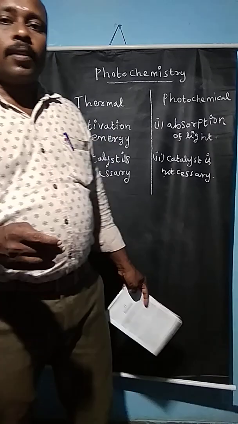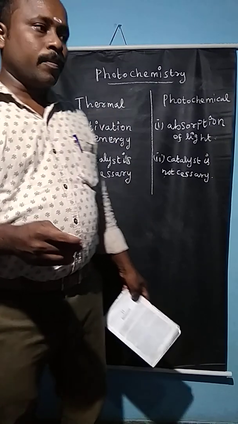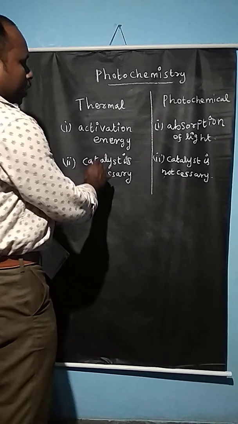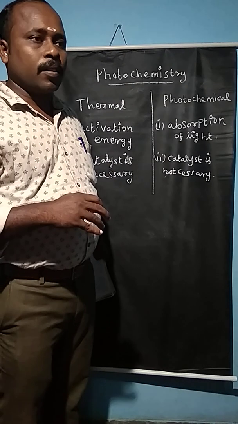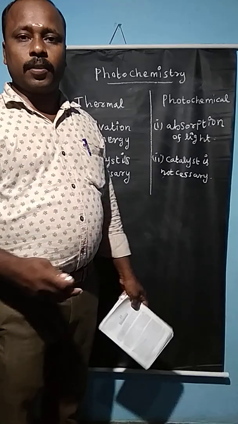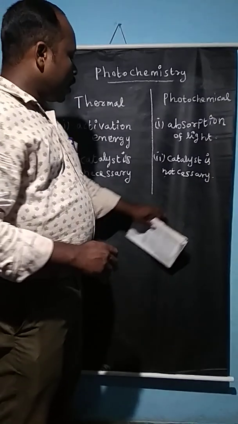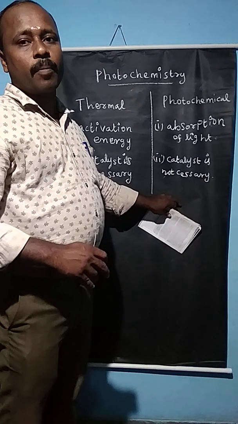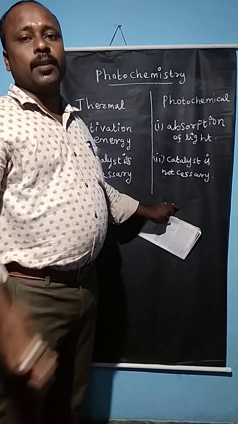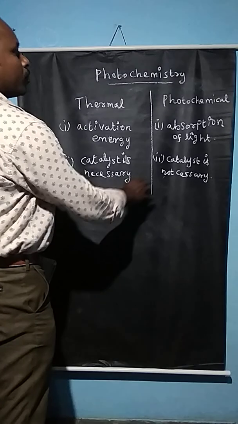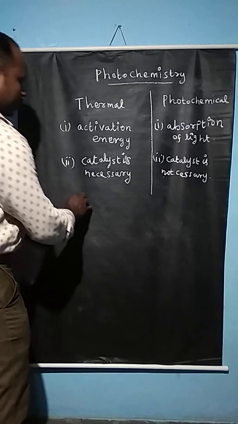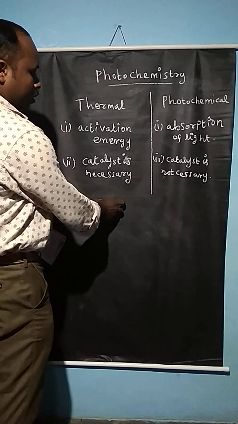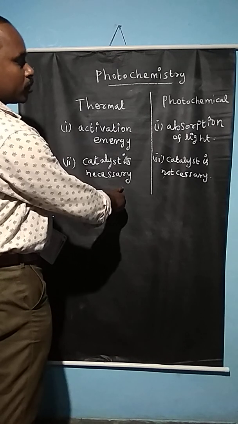In thermal reactions, if the temperature is increased, all the reactants are converted into the products. But in the phenomenon of photochemical reactions, only any one substance or molecule may get induced or promoted to the higher excited states. This is the vast difference between the thermal and photochemical reactions. Here, all the reactants are converted into the products, not a single molecule, the whole of the molecules are converted into the products.